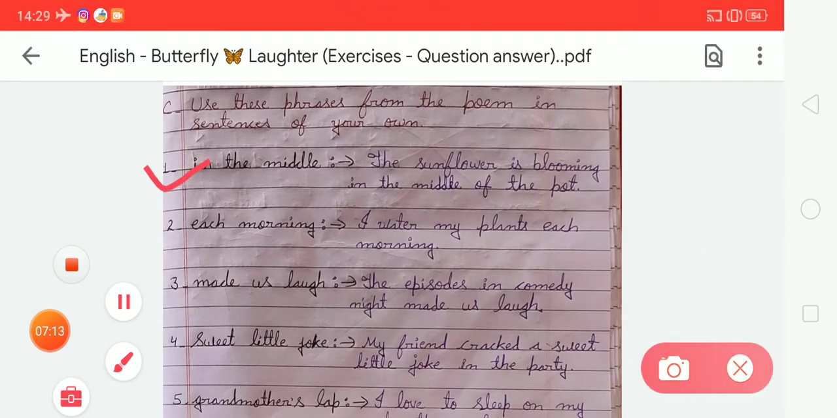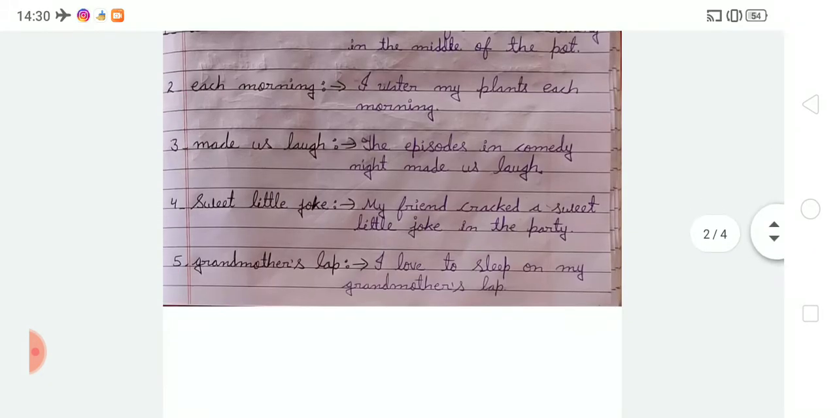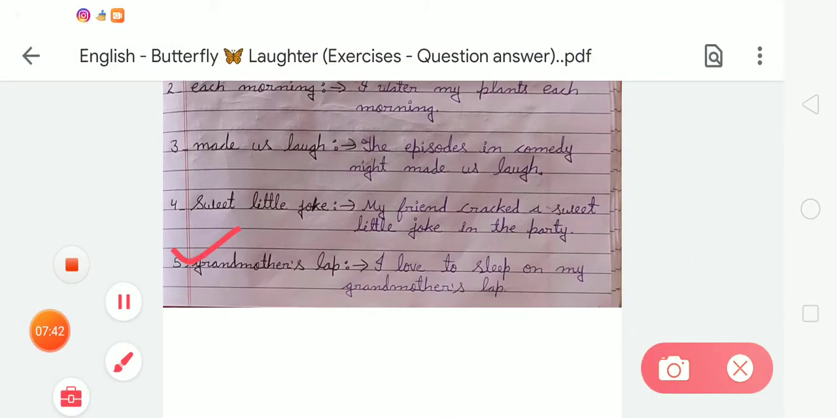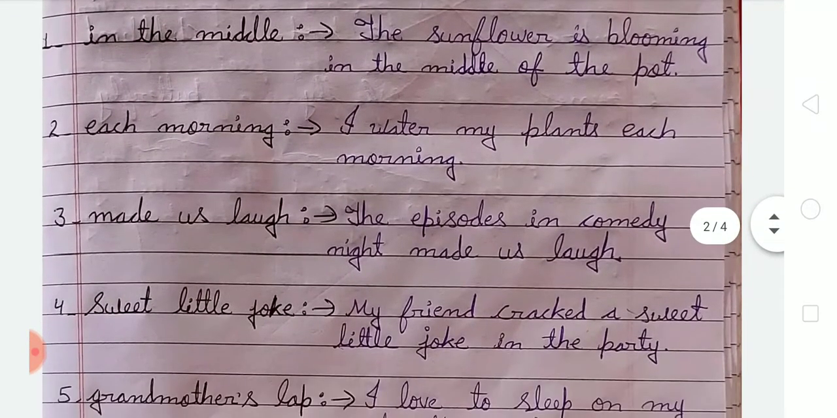So first phrase is in the middle. So we have to make a sentence, that is, the sunflower is blooming in the middle of the pot. Second is each morning. So we have to write that I water my plants each morning. Third is made us laugh. So we have to write the episode in Comedy Night made us laugh. Fourth is sweet little joke. So we have to write my friend cracked a sweet little joke in the party. Now fifth is grandmother's lap. So I love to sleep on my grandmother's lap. So like this we have to complete exercises B and C in our notebook.